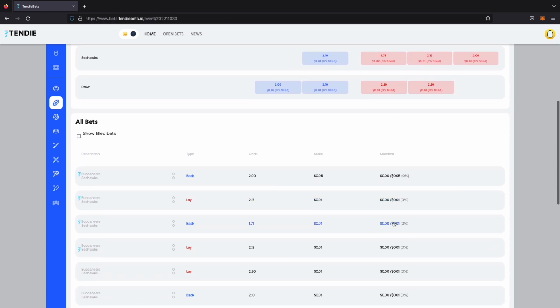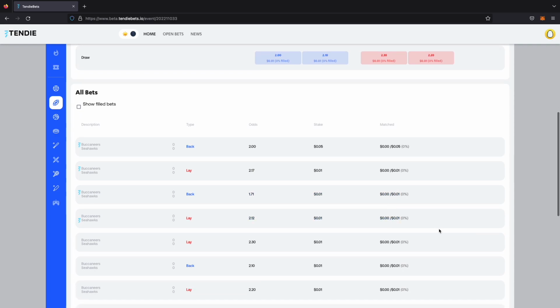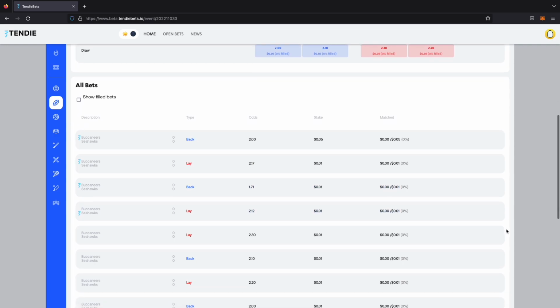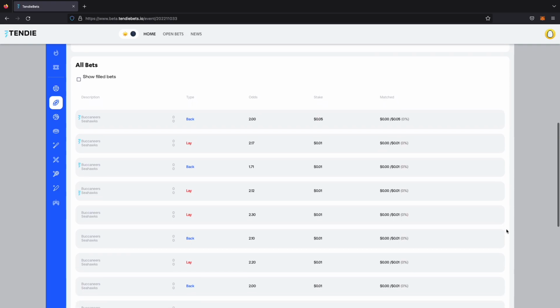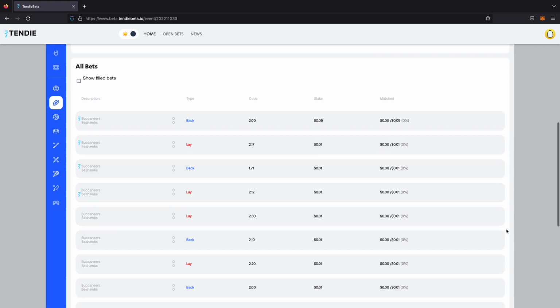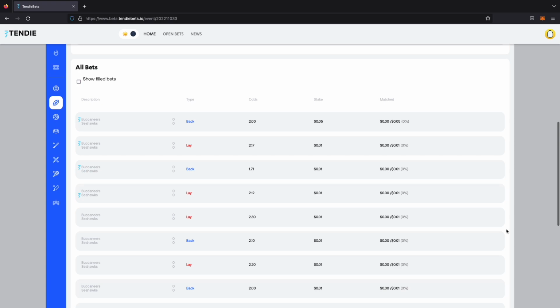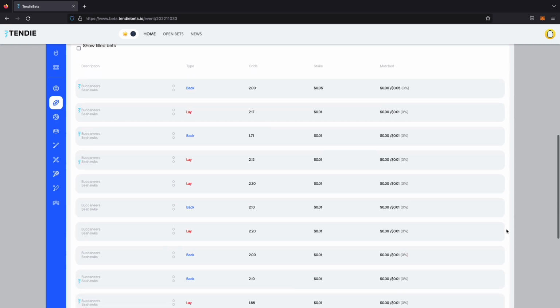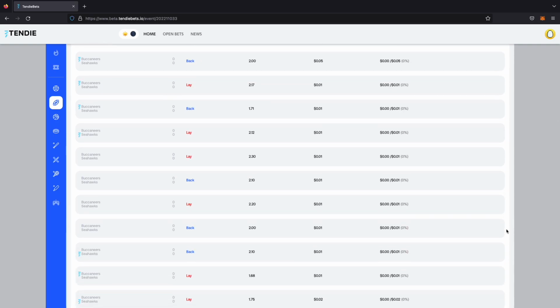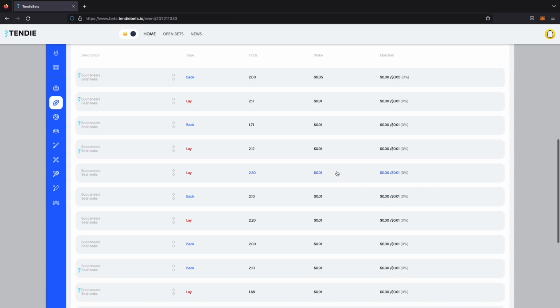And then we have all bets. This shows every bet for this event. Bets that didn't make it to the top 3, bets for other outcomes that we're going to have support for in the future, such as halftime score, first quarter score, a certain player's points, things like that. Those will show up here, even though they don't show up in the top 3 bets. And you can click on any of these to match that bet or to bet against that.